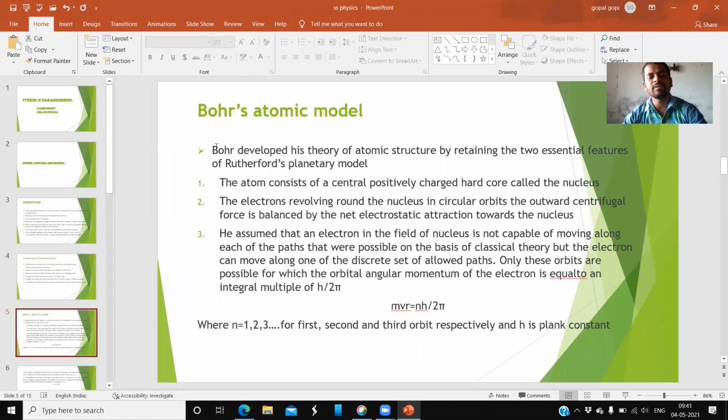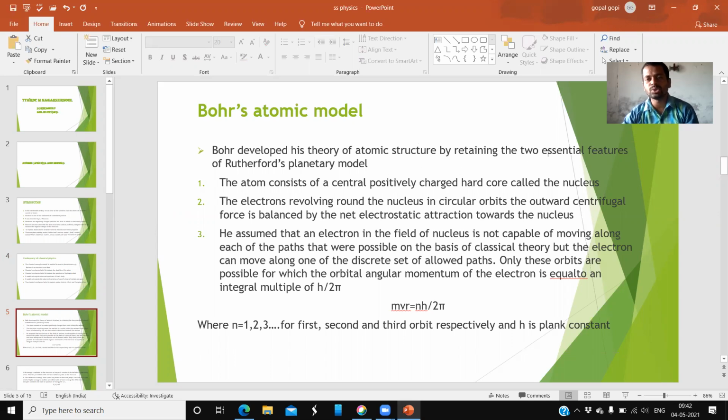next, Bohr's atomic model. So what is Bohr's atomic model? It is a general theory. We can apply this theory to hydrogen or helium or whatever it is. So what happens for the atom is explained by Bohr in the Bohr atomic model. What he explained, let me explain. Bohr developed his theory of atomic structure by retaining the two essential features of Rutherford's planetary model.